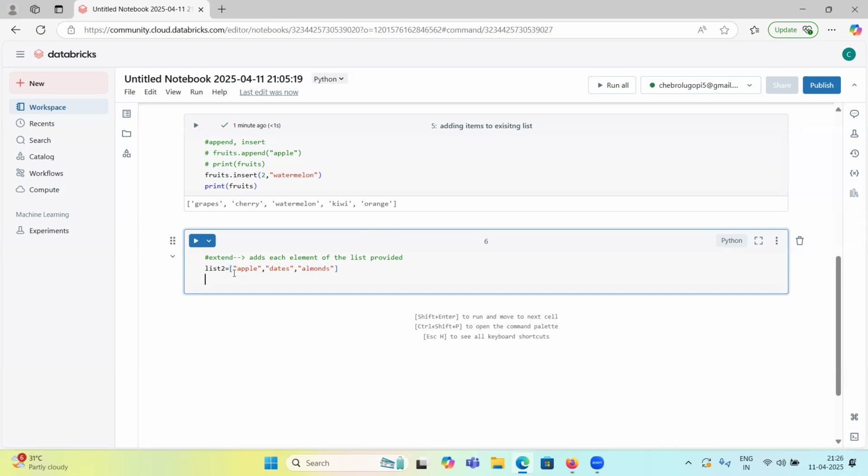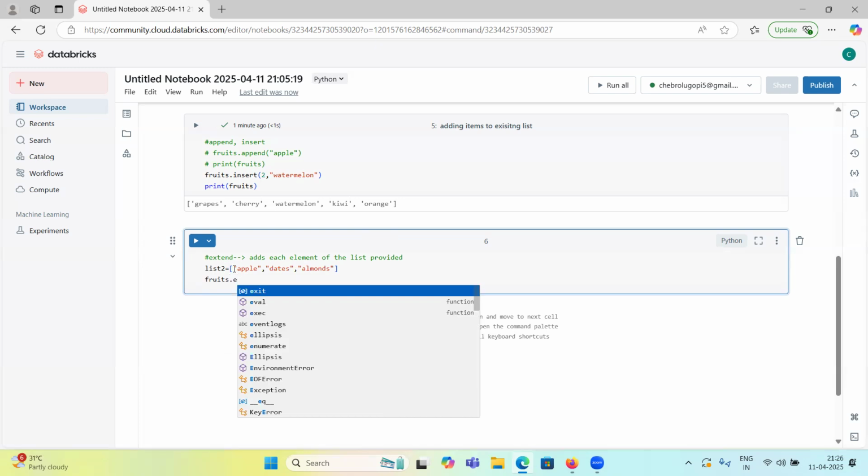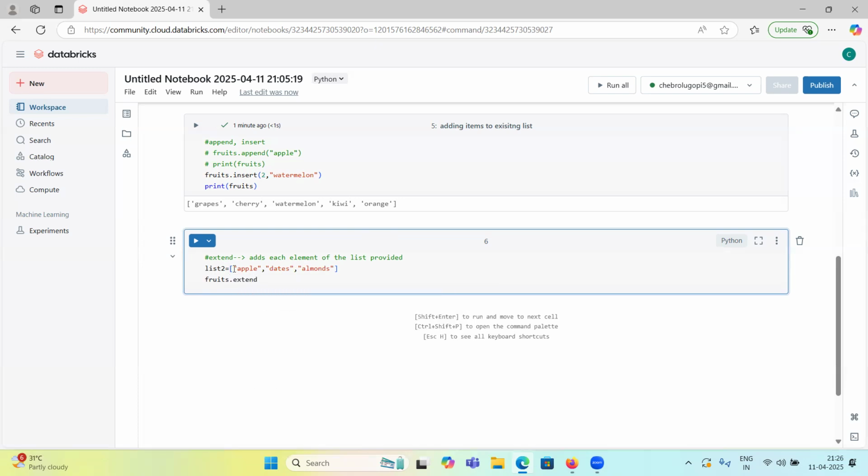Okay, now what can I do? So this is the second list, right? So I want to extend the fruits list with this list too. Then I can use extend. Okay, fruits dot extend. Inside this extend function, I will provide this list too.